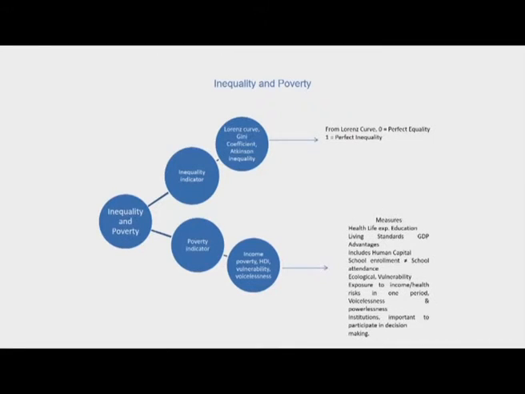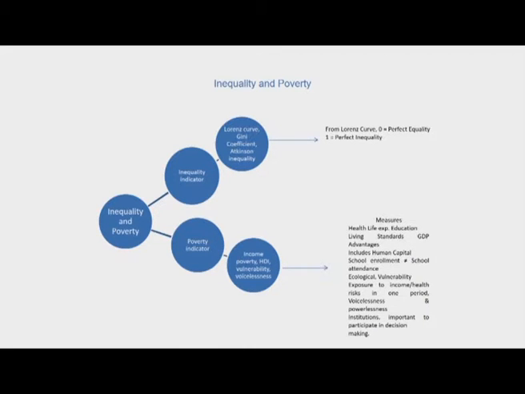Let us look at this slide here. When we are examining the issue of poverty, we come across various poverty indicators, some of them being say the Human Development Index, or various other poverty indicators with respect to vulnerability, income, voicelessness, and so on.